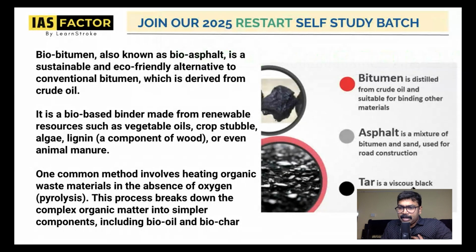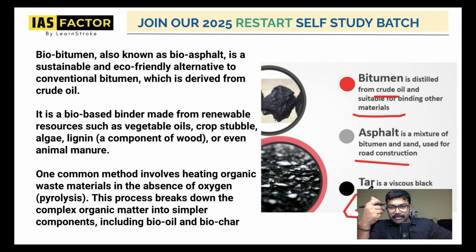Tar is a viscous black liquid that is distilled from coal and wood. Bitumen is distilled from crude oil and is suitable for binding other materials. See, bitumen and tar are entirely different. Asphalt is a mixture of bitumen and sand. So bitumen is basically from crude oil, and asphalt means bitumen and sand. Tar is something that you distill from coal. Bitumen is a bit different, as I told you.